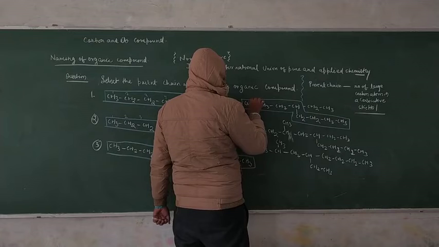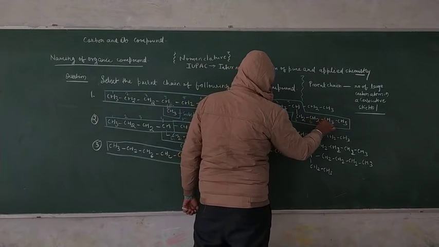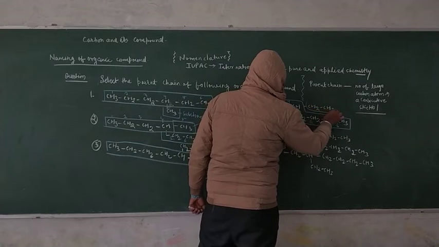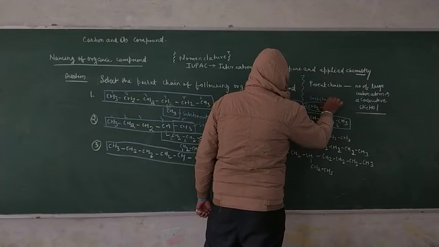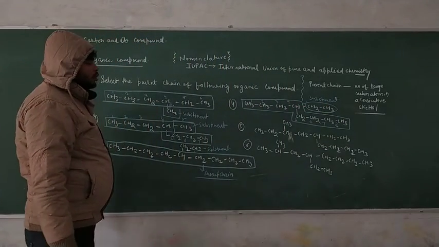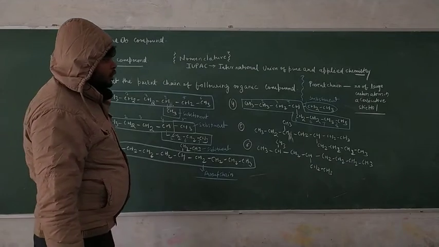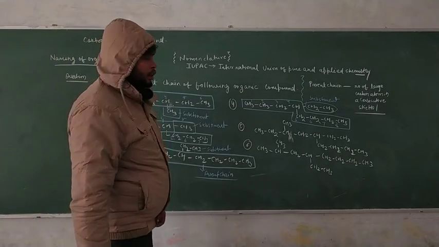This is our parent chain containing 8 carbon, and this is your substituent. This time we are not talking about the naming. We have to only solve the question on the basis of selecting the parent chain.